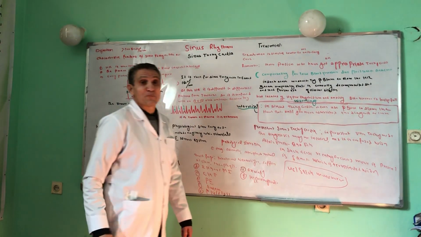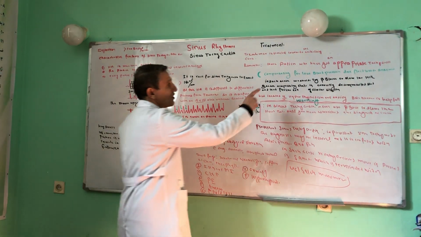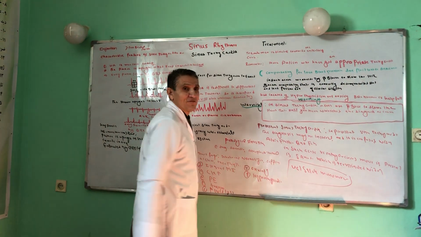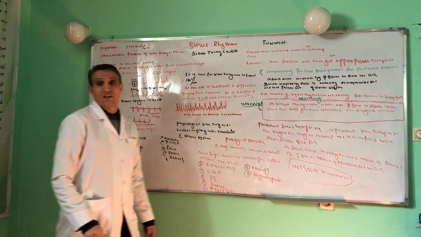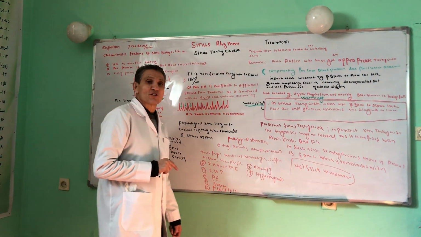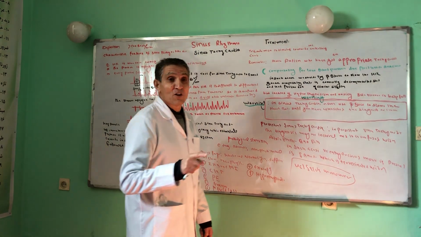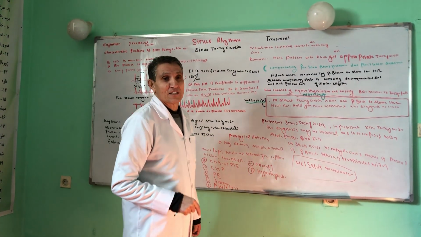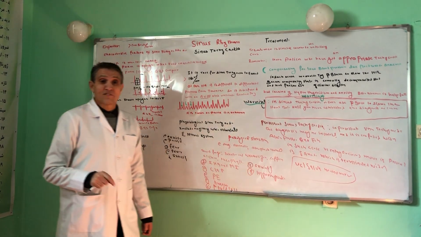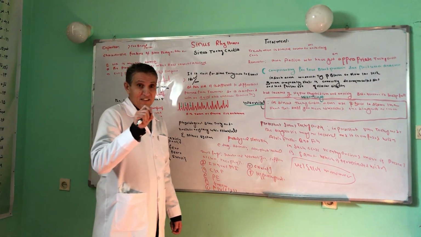Those patients have got appropriate tachycardia compensating for low blood pressure due to anemia and blood loss. In such cases, you should not try a beta blocker because you convert a compensating state to a decompensated one, and the clinical situation of the patient will be further deteriorated.